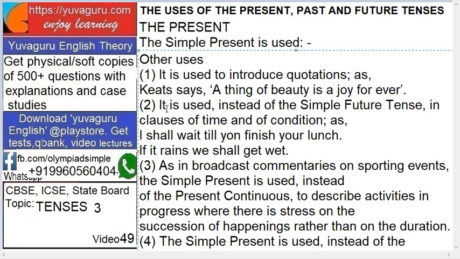Then second, it is used instead of simple future tense in clauses of time or condition. From an example you will understand.